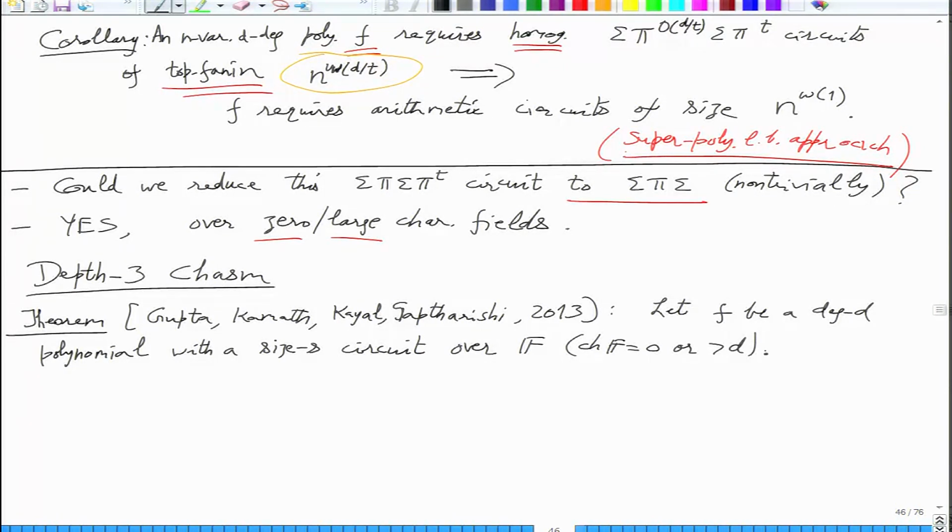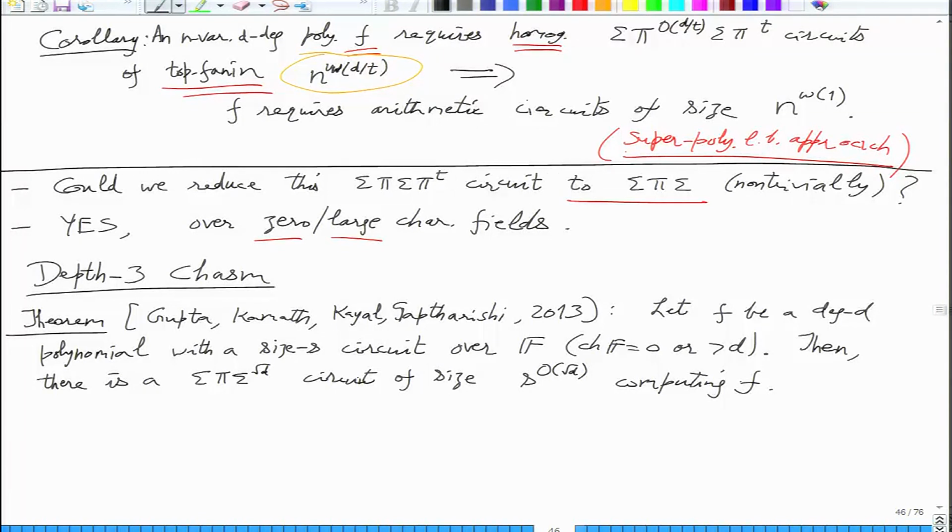Just more than the degree. Then there is a sigma pi sigma square root d circuit of size S to the square root d, exactly computing f. Okay, which should be a shocking result,